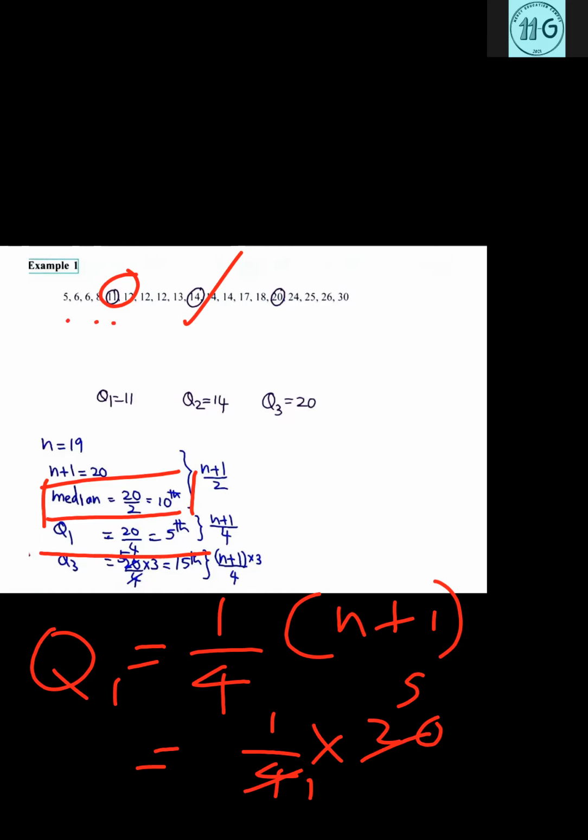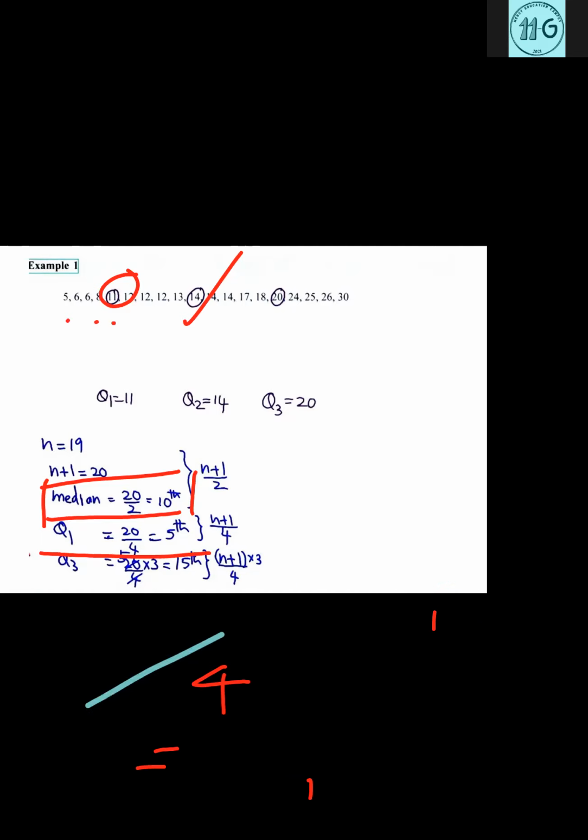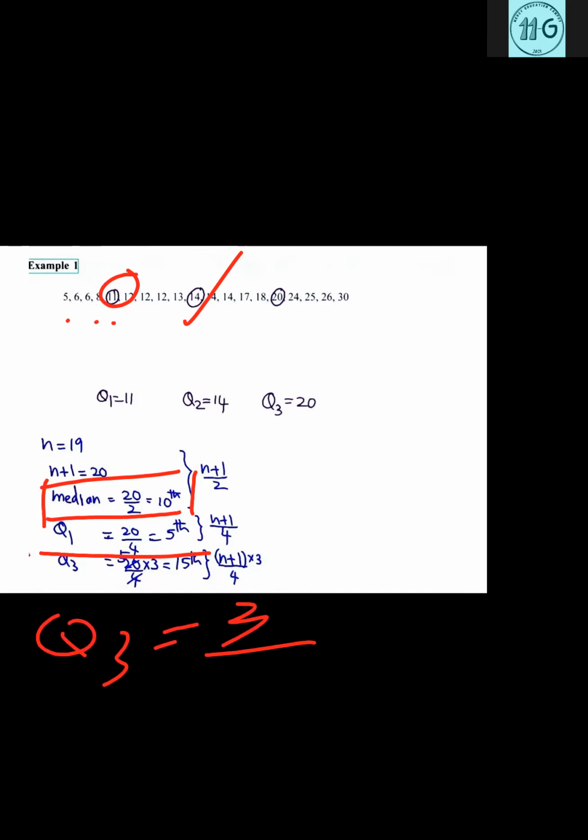So if you want to find Q3, you can use the next equation. To find Q3, you can use this 3/4 n plus 1. It is better if you can learn these equations by heart.